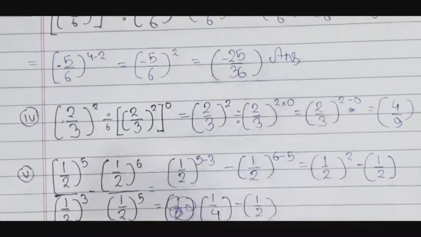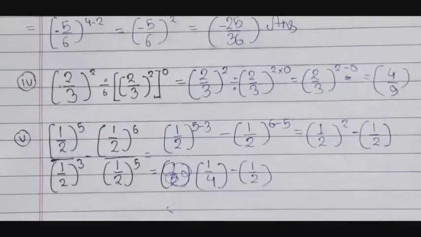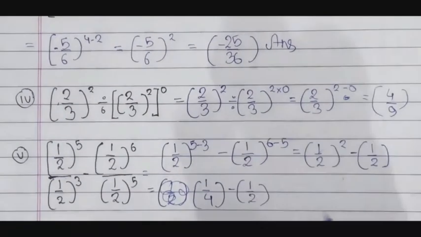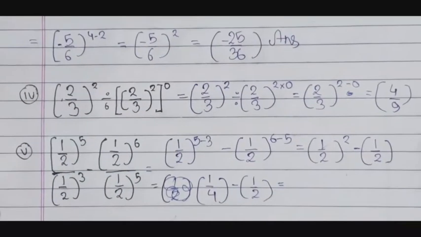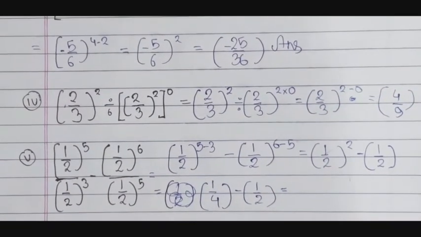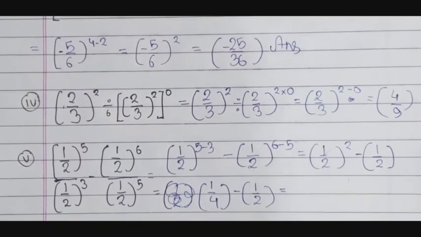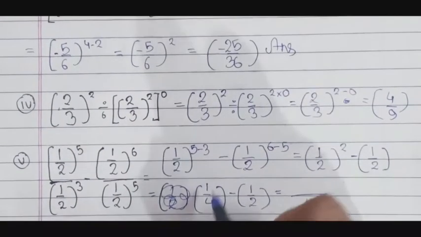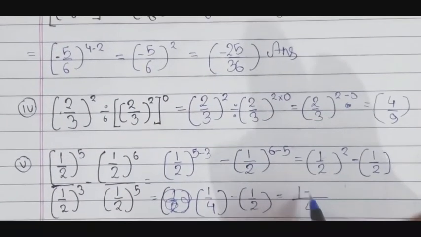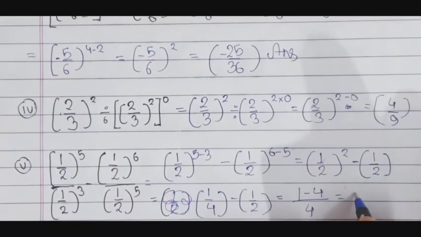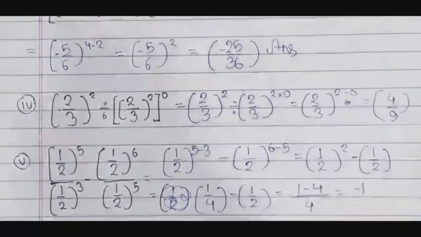So guys, as we do normal subtraction in rational numbers, fraction numbers, that is only. So first we will take out the LCM of 4 and 2. I am taking it out somewhere else. So it is 4, 1 minus 2 into 2, 4. So it's equal to minus 1.